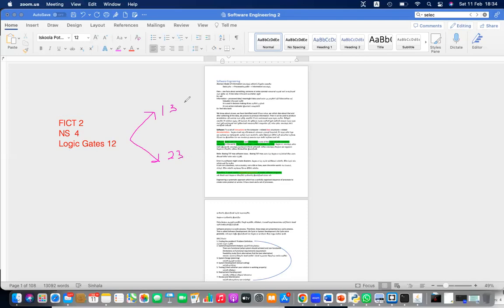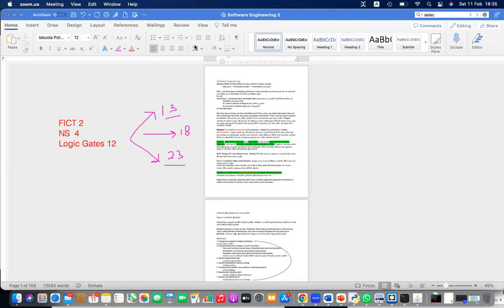The average is around 18. Worst case, you will get 13 marks; best case, you will get 23 marks even. So that is the possibility.